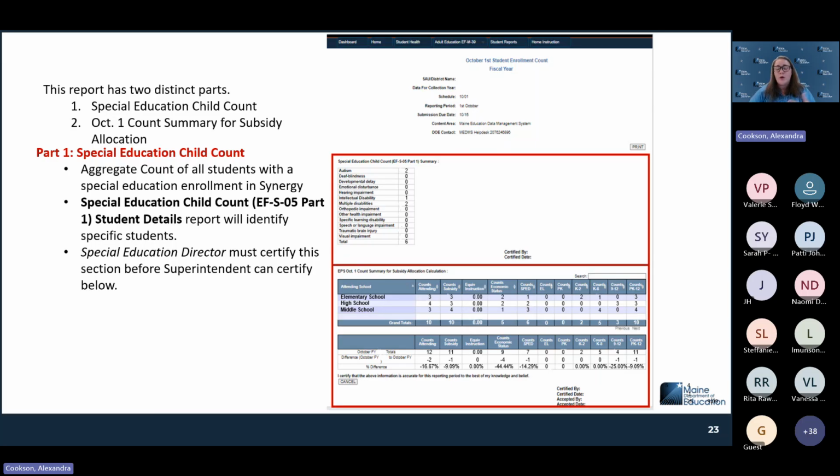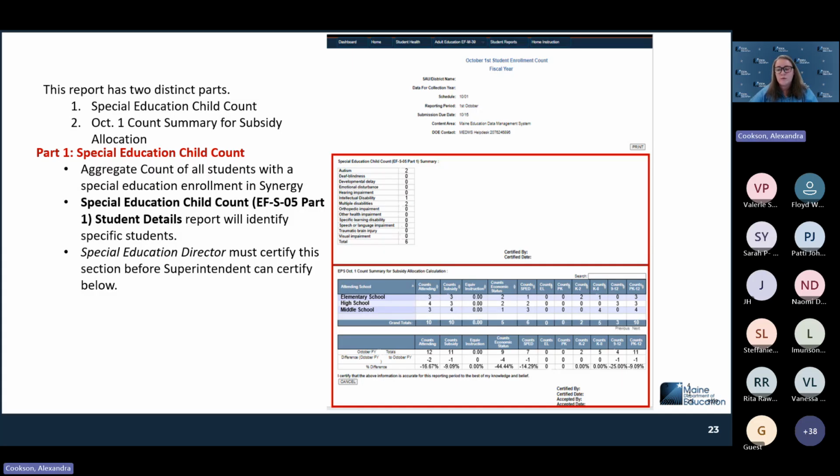So if you're wondering who are my 2 students who are enrolled with an exceptionality of autism, you can go to that details report and you can see those 2 students that are listed that way. Or maybe the 2 with multiple disabilities or the 1 with intellectual disability. You can see those students who are listed out in that details report.